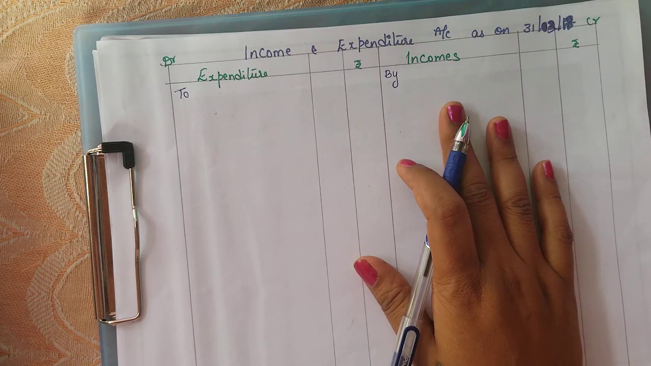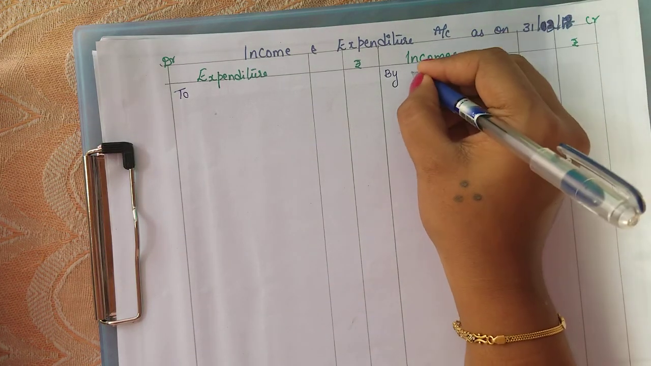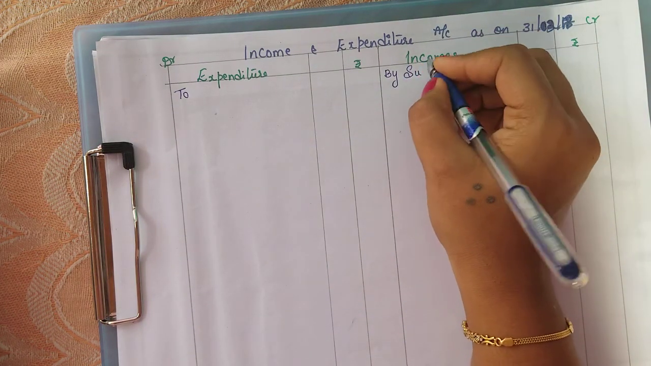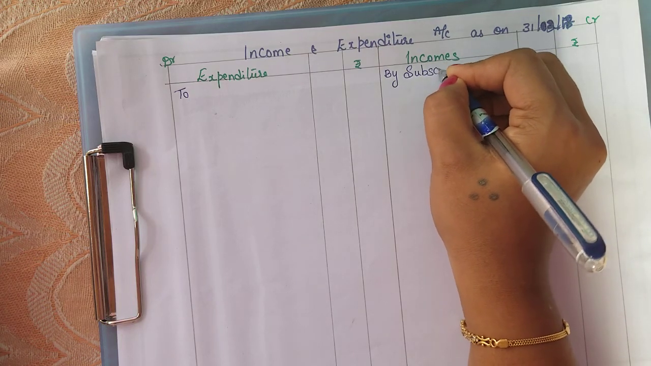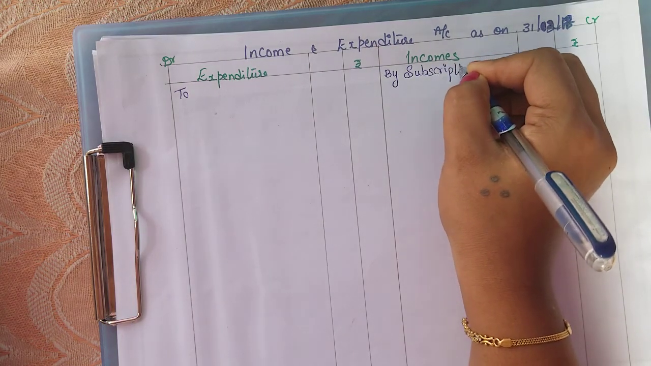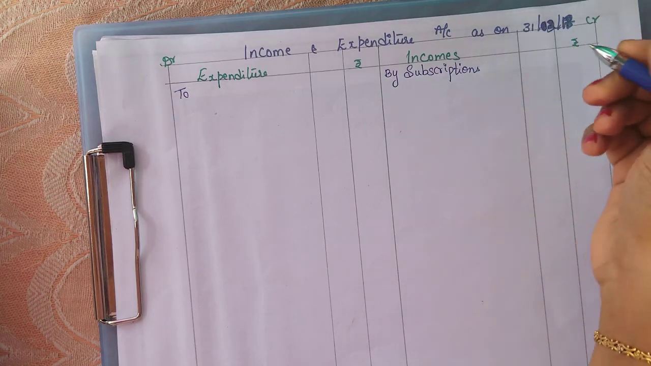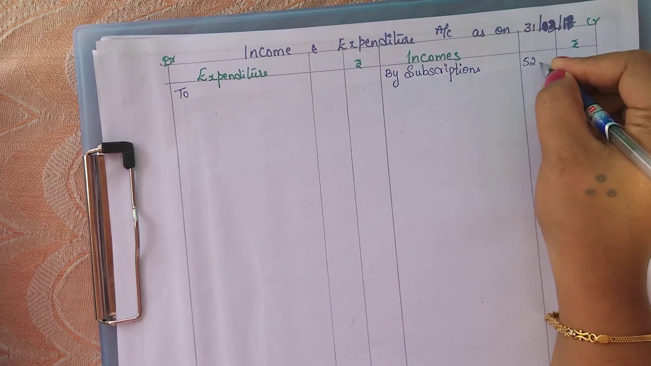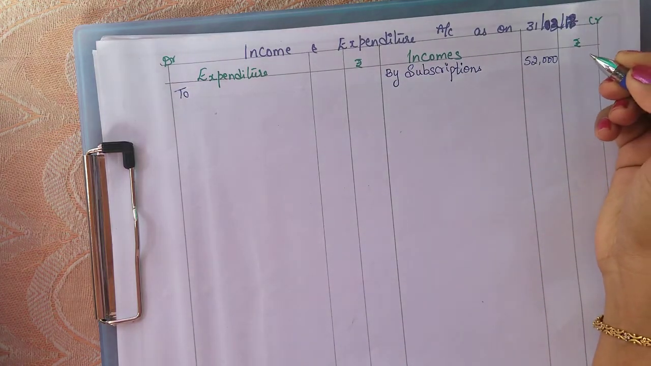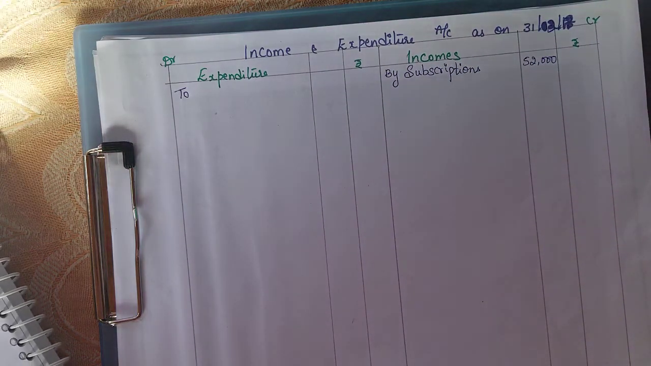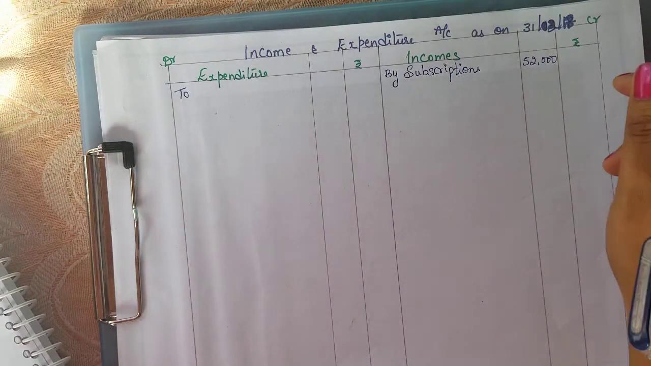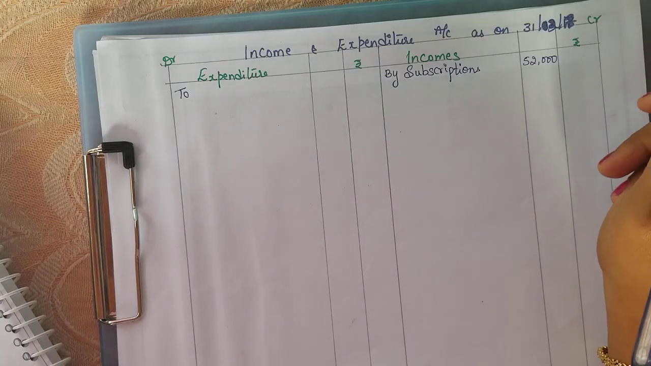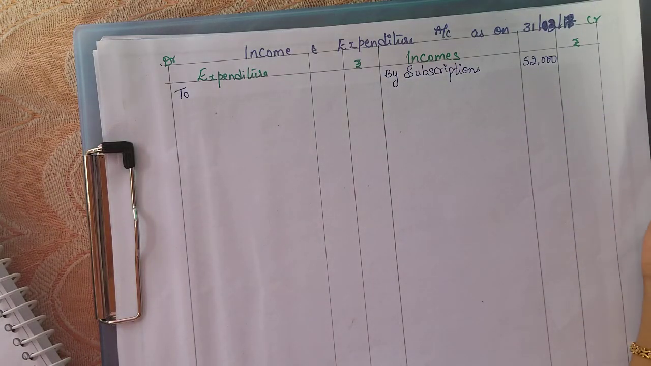incomes, so we have firstly subscription. So starting with the subscription, we have got 52,000. So we have previous year's, last year's pre-received subscription and current year's outstanding subscription, all this we have. So let's check it out with this.